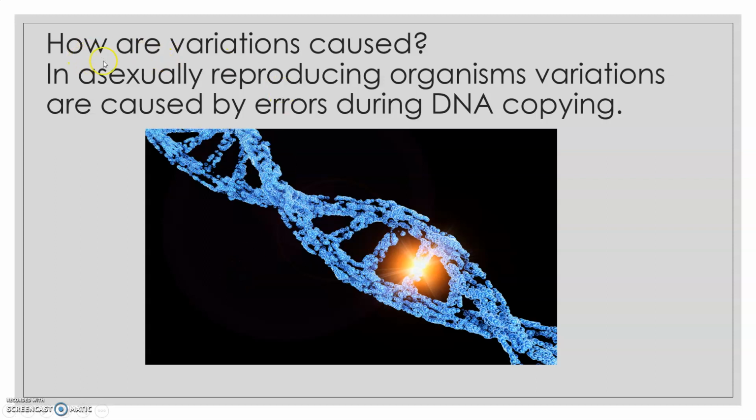Next question. How are variations caused? Now we have discussed just now that in asexually reproducing organisms, variations are caused by errors during DNA copying, because they do not have any other process in which variations can be produced in DNA. So it is only due to errors which may occur during DNA copying that can lead to variations or changes in asexually reproducing organisms.